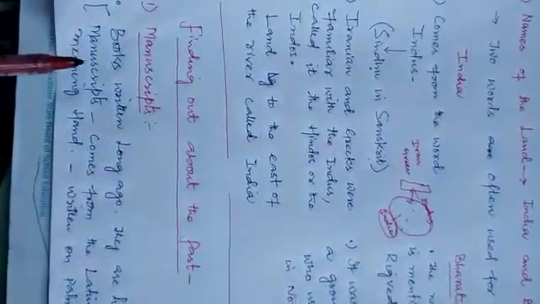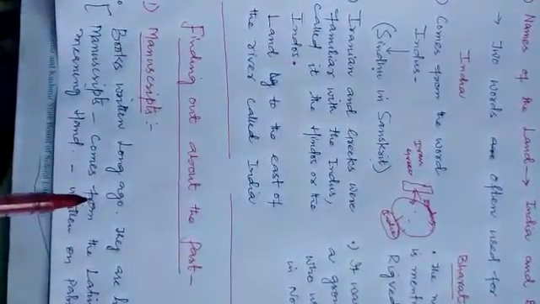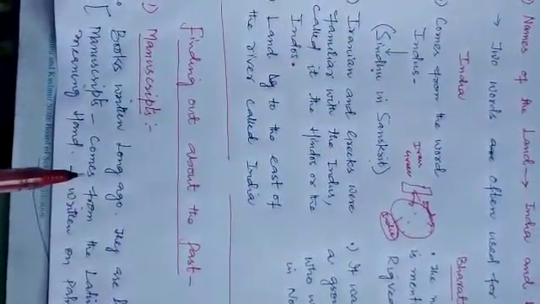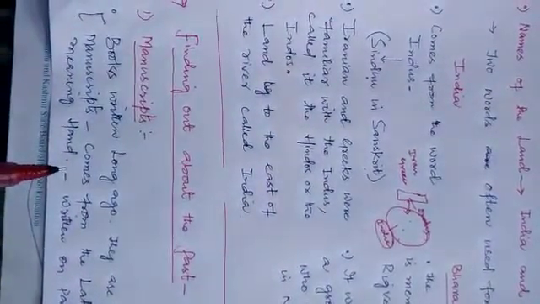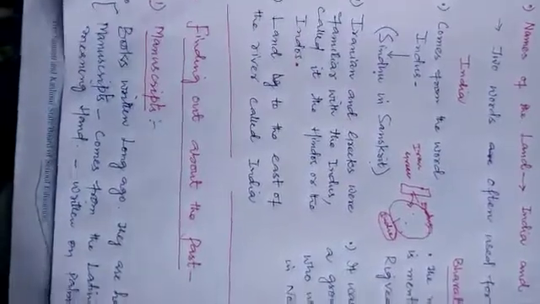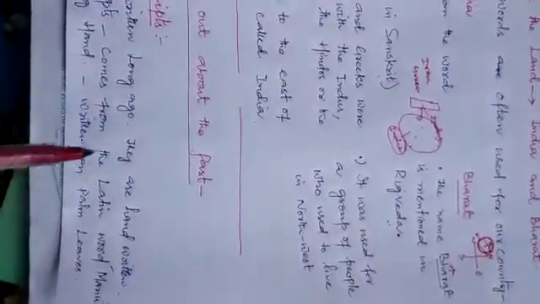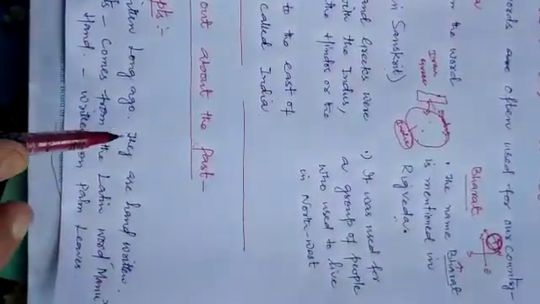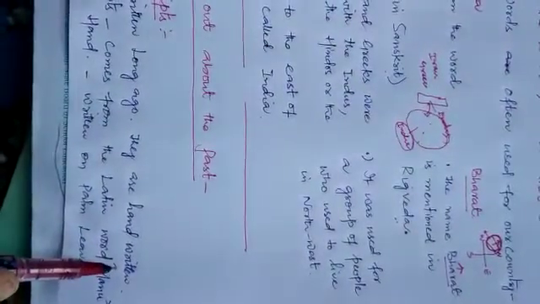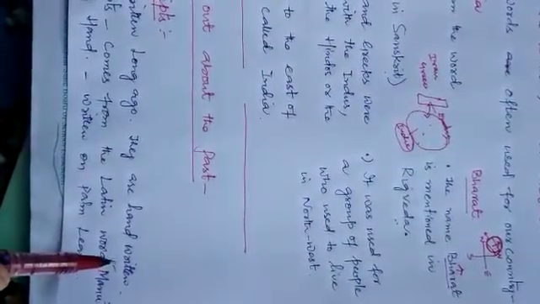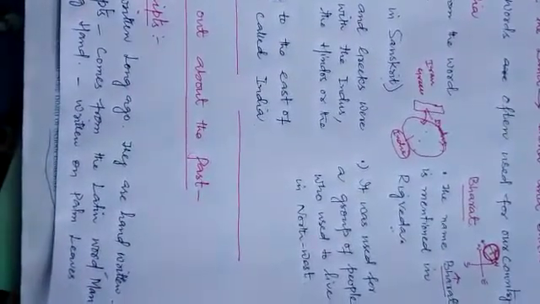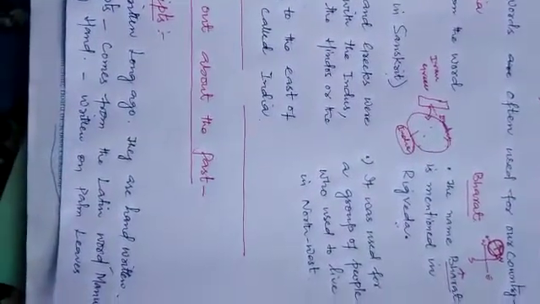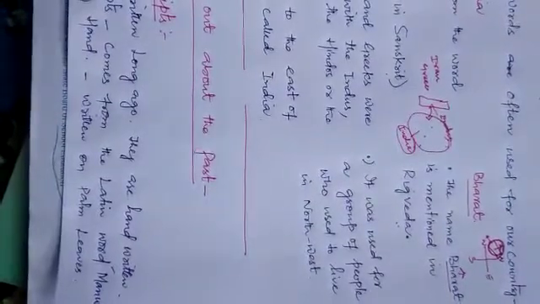Manuscripts are books written long ago. Those books were written down long years before. Number two, they are handwritten, because when these books were written, the printing press was not available. So the people used to write with their hands.